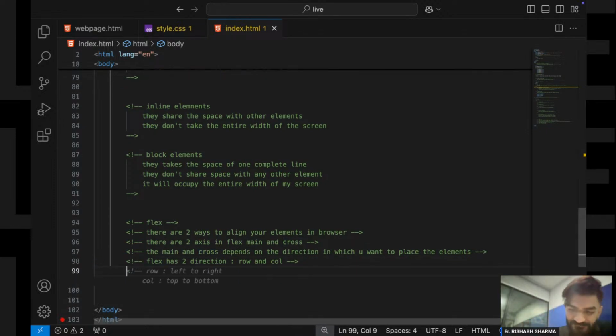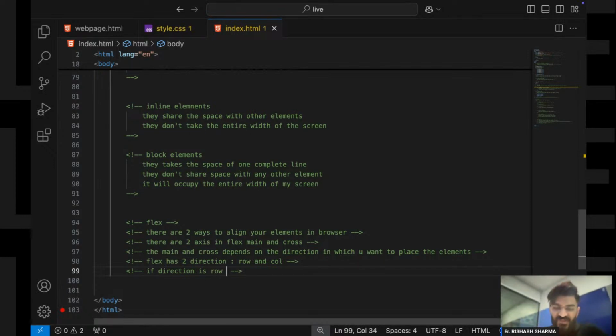So if direction is row, means you are aligning elements with the x axis, right?